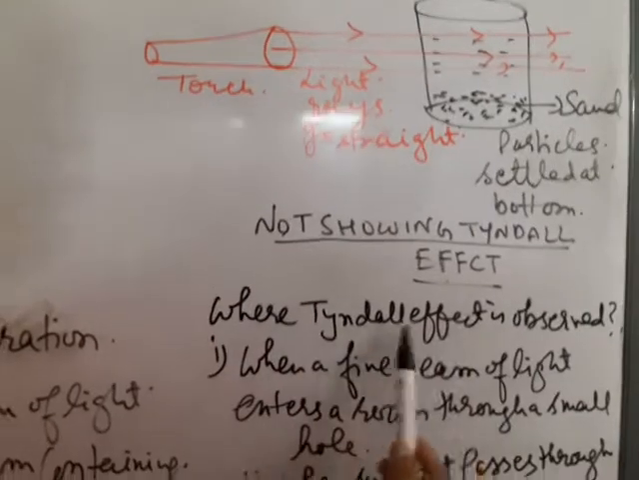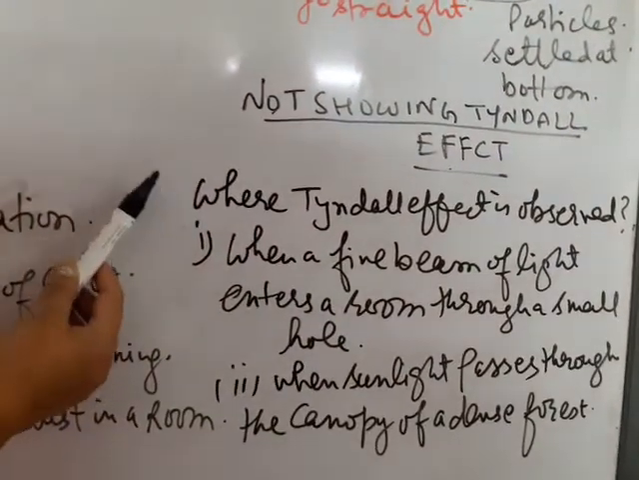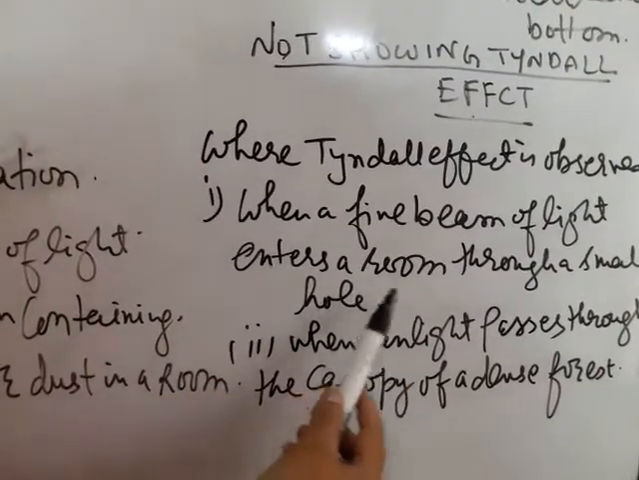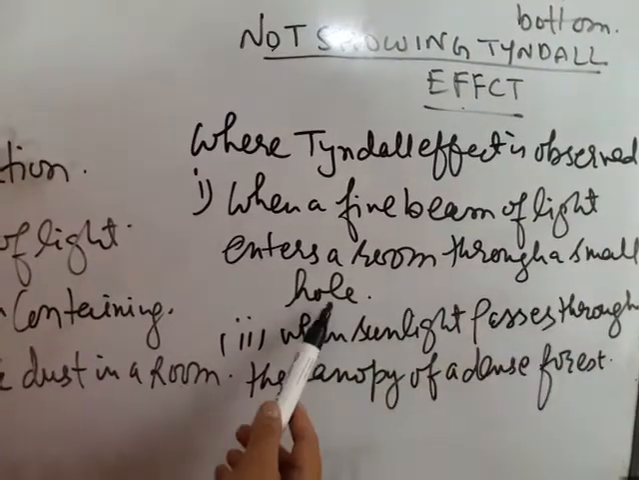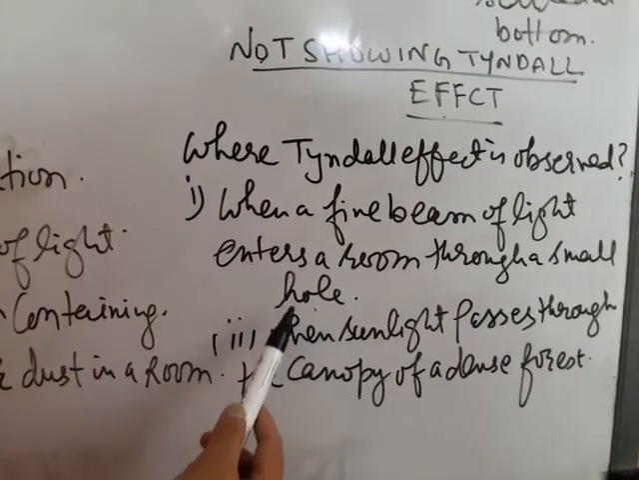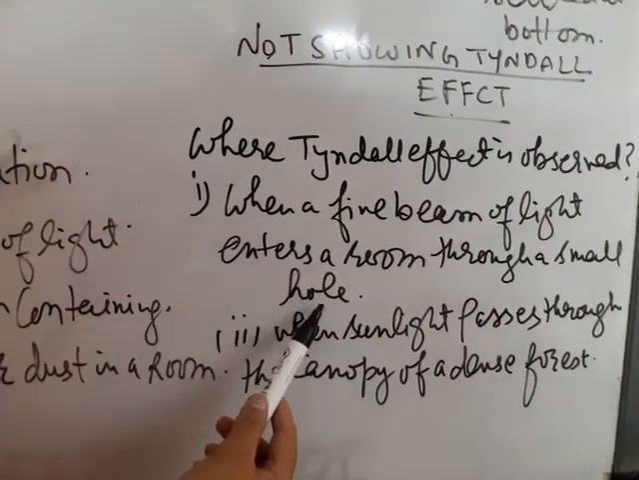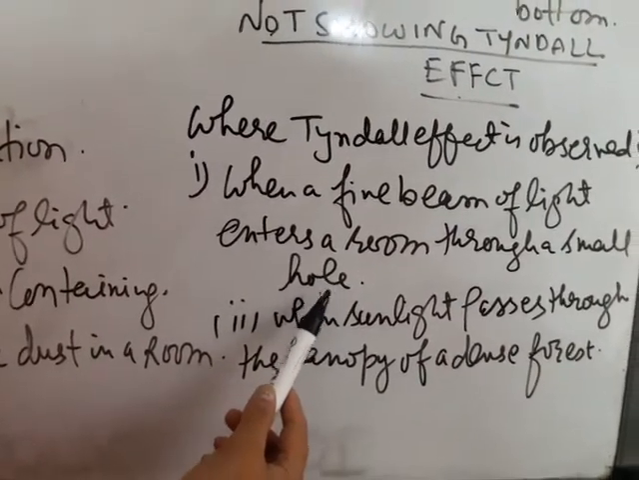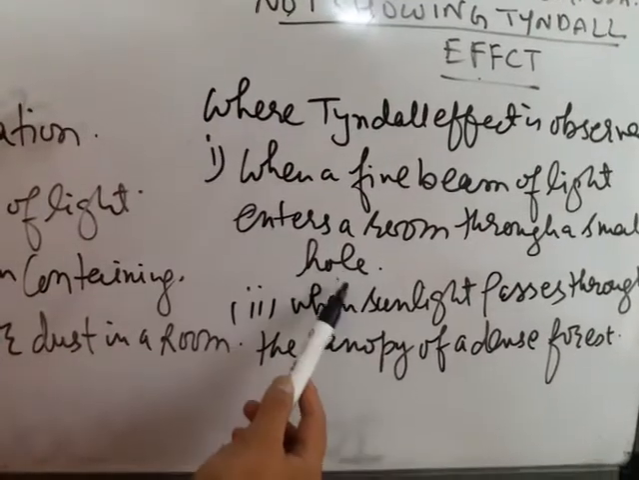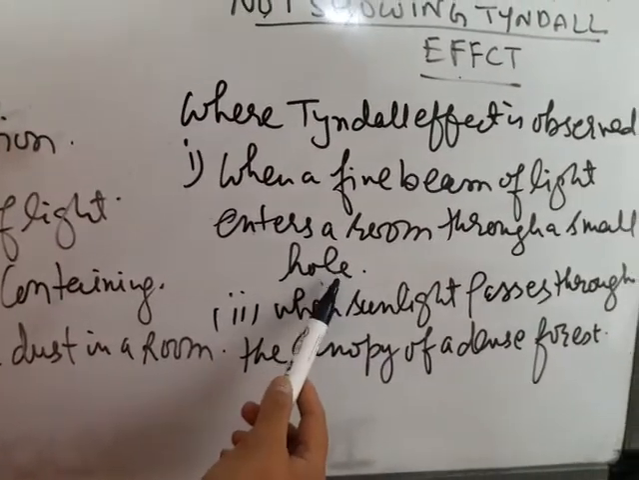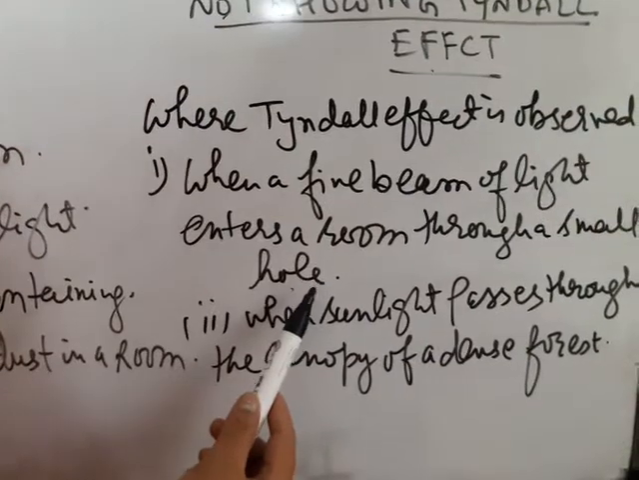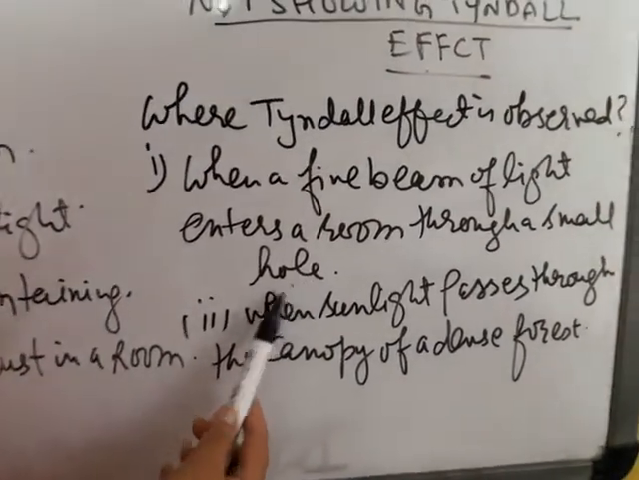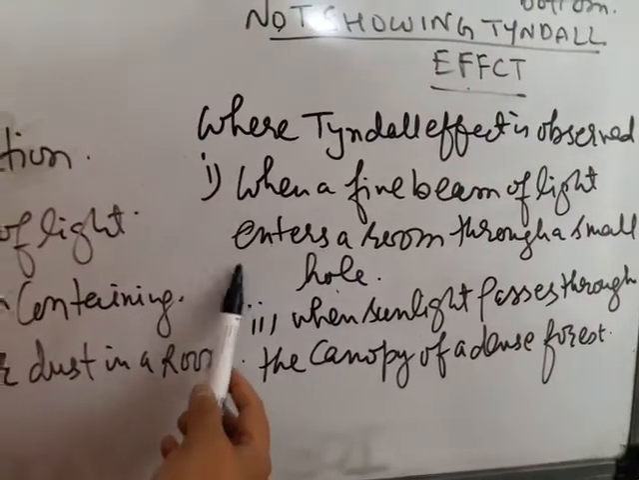Now, where is Tyndall effect observed in nature? When a fine beam of light enters a room through a small hole. You might have seen that there is dark in the room, and from a small hole light rays are coming, and you will see that the light rays are scattered, and you will see the suspended dust particles also in the light, and these dust particles are scattering the beam of light.